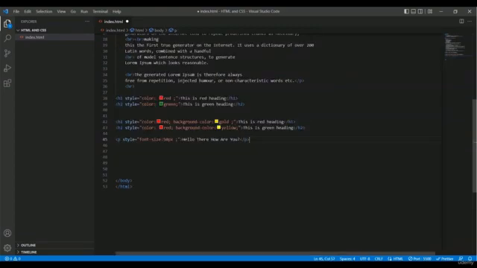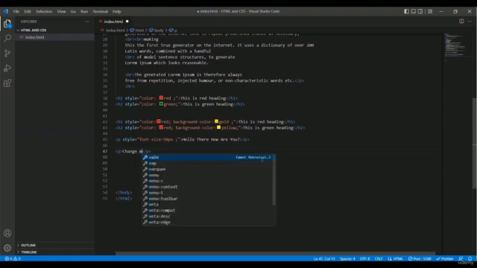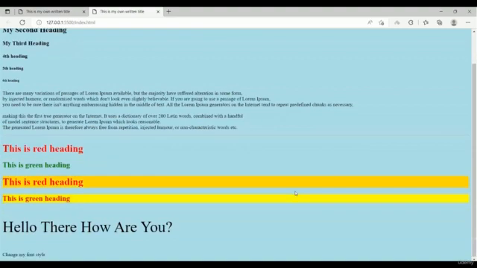Okay, for changing the font style, I am writing another paragraph, and I'm writing here, change my font style. Okay, so this is my text, and let's take a look inside our live server. Okay, change my font style. Here is the text, and now we are going to change the style.